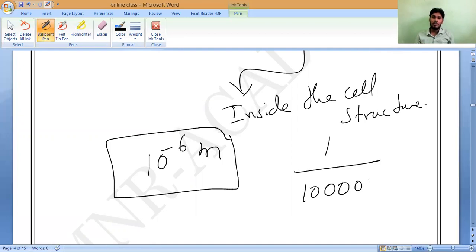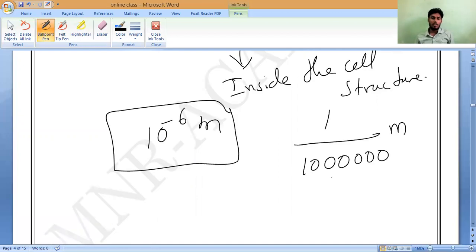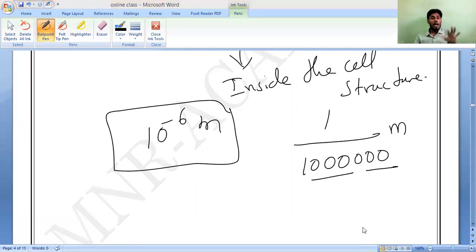It is 10 lakh. We can see objects this small now because of highly developed microscopes.